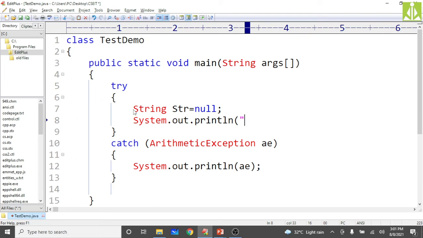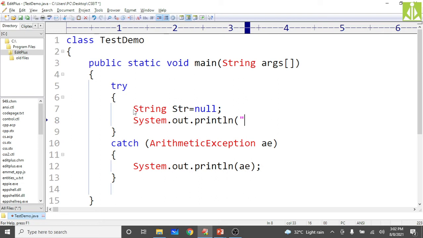If the string is null and you are applying the length operation on that one, it is an exception, because your string is not having any characters and you are trying to calculate its length. So it is an error condition. What type of exception is that? NullPointerException, because your string is not pointing to any string. It is a reference, it must point to a physical string.